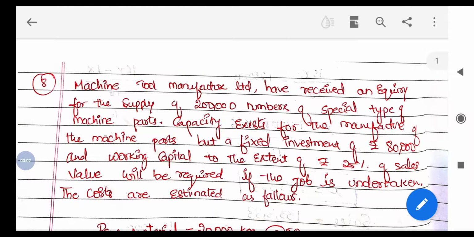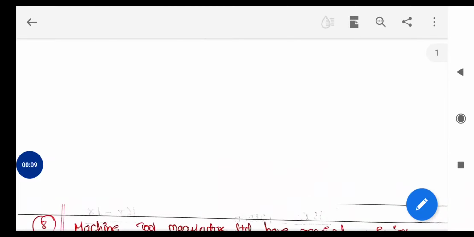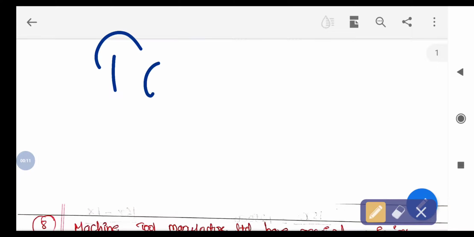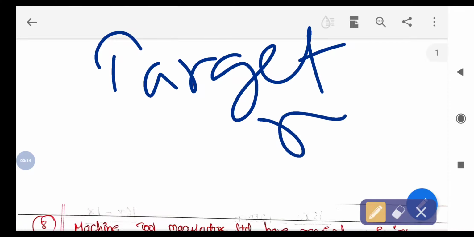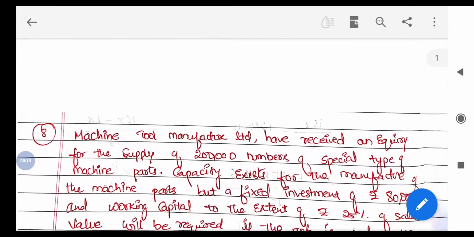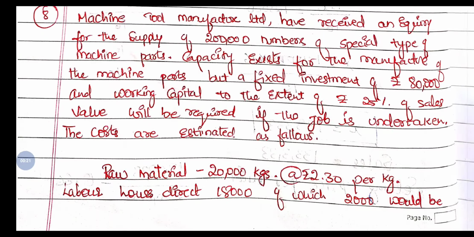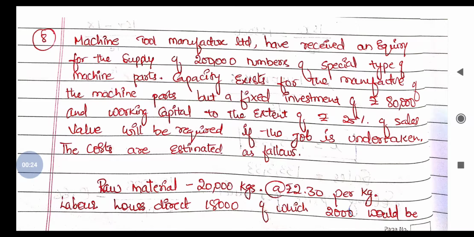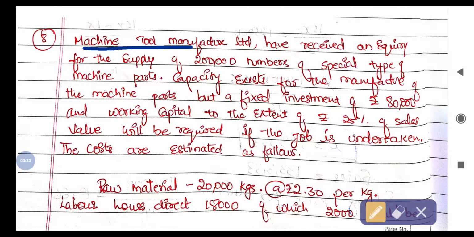Hi, hello everyone. So the next problem under target rate of return, pricing under target rate of return, is this one. So look at the question. Machine Tools Limited, the company, has received an inquiry for the supply of 2 lakh special type of machine parts.